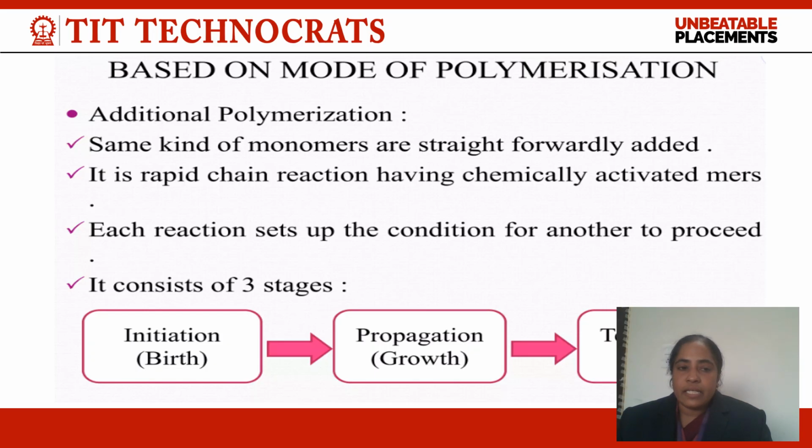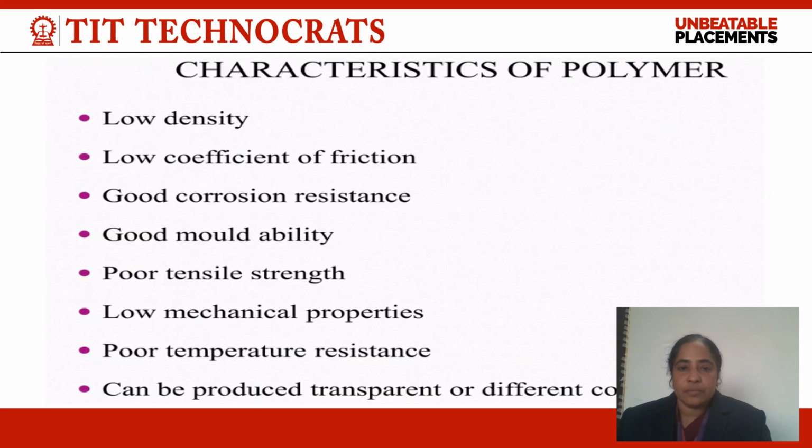condensation form. In addition polymerization, the same kind of monomers are combined together in the presence of thermal conditions. For maintaining the thermal conditions, we set up a range of temperature, heat, and a suitable catalyst. It is a rapid chain chemical reaction, and multiple monomers get combined during addition polymerization, and long lengthy chains are easily formed. Addition polymerization goes through three stages: initiation, propagation, and termination.